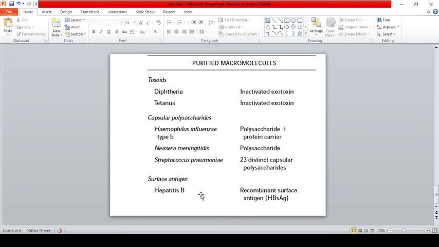Hepatitis B is also an example of a recombinant vaccine. They isolated hepatitis B surface antigen for production of vaccines. They know the gene encoding it, and they isolated this gene, cloned and expressed it by using recombinant DNA technology in yeast cells. Note the point, this vaccine is created in yeast cells and they grow in a bioreactor in a large quantity. They will break open the yeast cells and release the vaccine, and at last they will purify it and give it as a vaccine. So an example of a recombinant vaccine is hepatitis B.